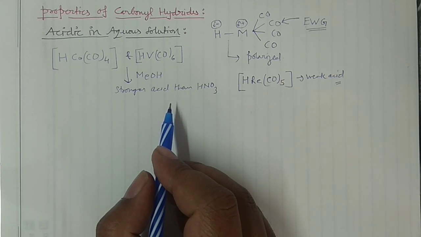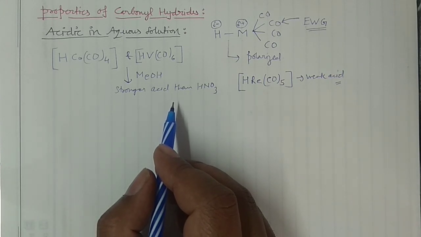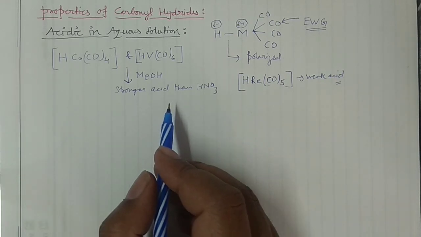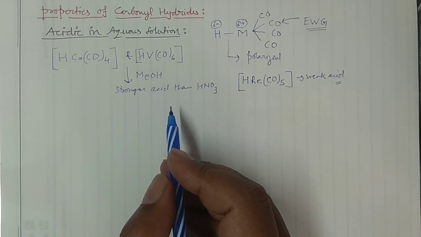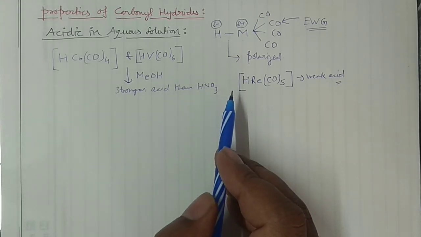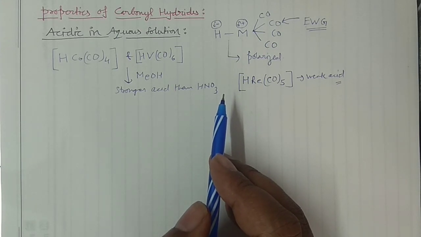A research paper was published in 1973 based on this. So it is not possible for me to give you the exact trend and the exact concept to decide the acidity, but you can remember some of the facts. One more thing I want to give here.